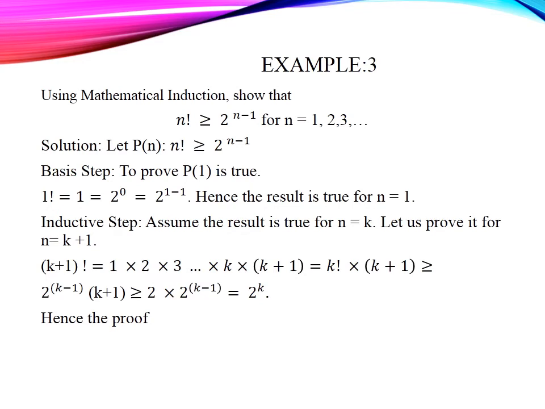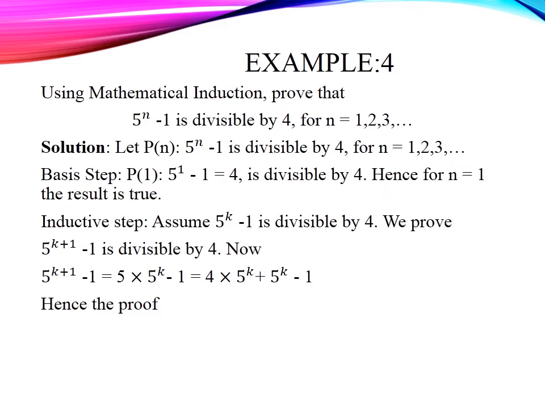But k varies from 1, 2, 3, and so on. So our k plus 1 is greater than or equal to 2, then 3, 4, and so on. So 2 power (k minus 1) into (k+1) should be greater than or equal to 2 into 2 power (k minus 1), which is the same as 2 power k. Hence the result is true for n equal to k plus 1.